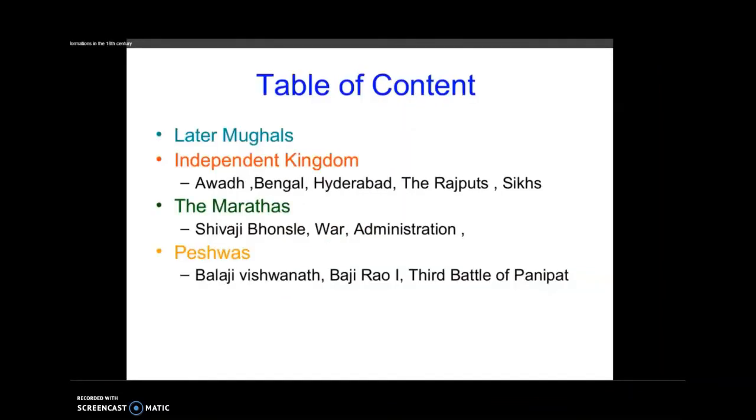It's time to wind up our session. After the Mughals, Awadh, Bengal, Hyderabad, the Rajputs, the Sikhs, all of them became independent kingdoms. Then who was the last Mughal ruler?